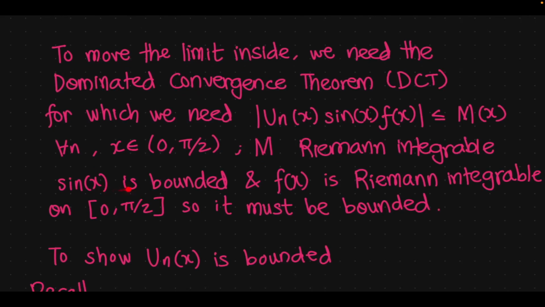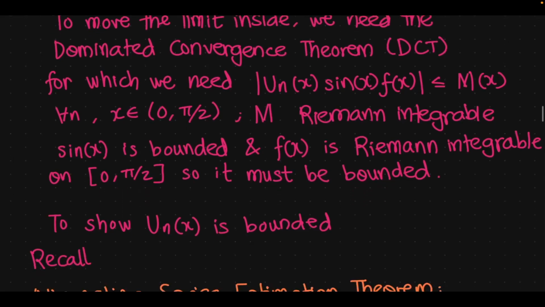Now we know that the sine of x is bounded, and f of x is Riemann integrable on the interval 0 to pi over 2 inclusive. That's the domain they gave us at the beginning in the theorem assumptions. So it must be bounded as well. This is a standard result from Riemann integrability, that if a function is Riemann integrable on a compact interval, then it must be bounded.